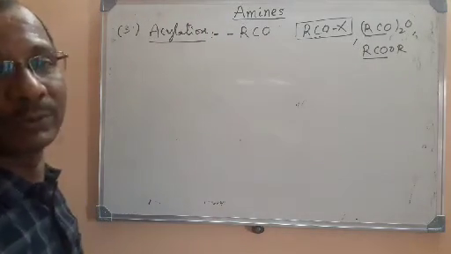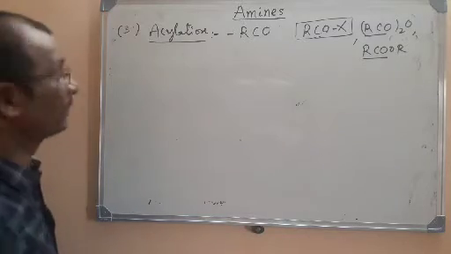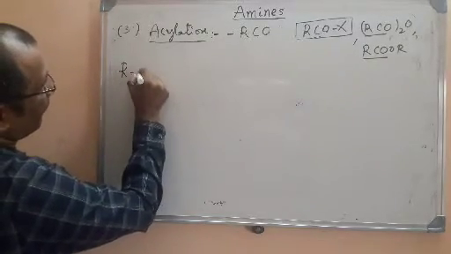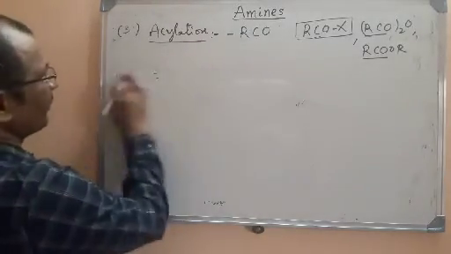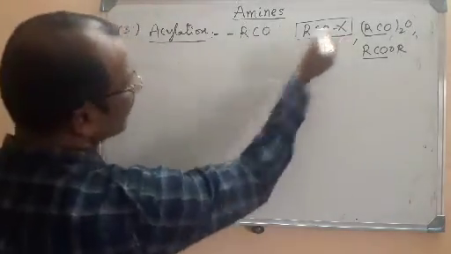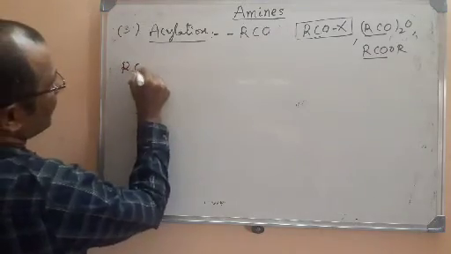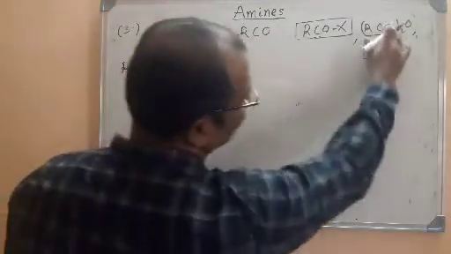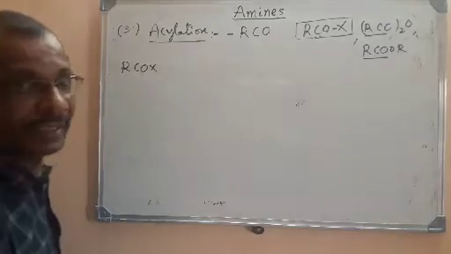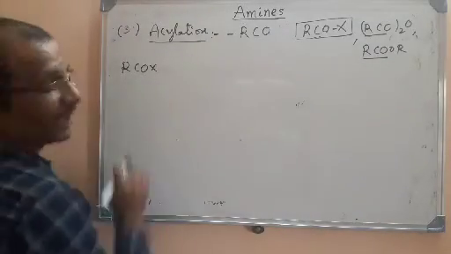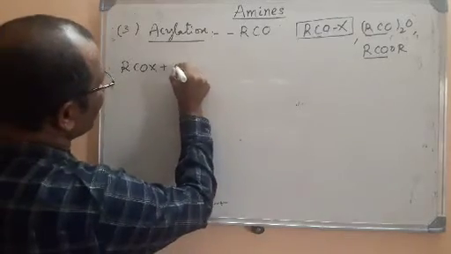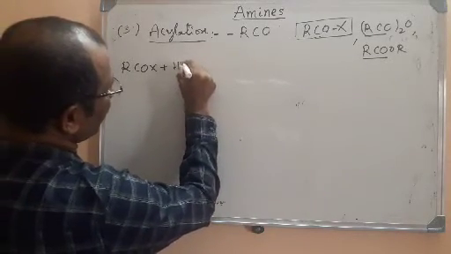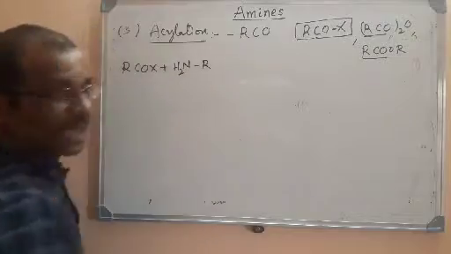Acyl group, RCO group. Let me explain with one example. Here I am taking a primary amine. I am taking RCOX here. You can take any of the compounds for acylation that have RCO. That is treated with amine. For a primary amine, the general formula is RNH2.